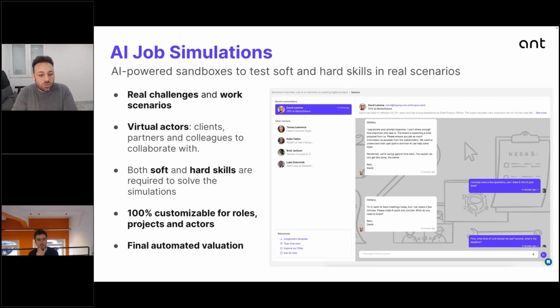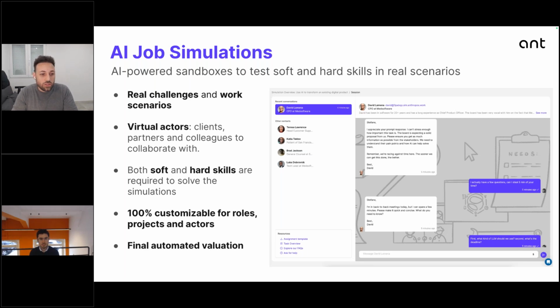So the idea is that we wanted to give you and your workforce the opportunity to interact with real clients, partners, colleagues, with the idea to replicate real scenarios. So think about job roles, tasks, or real projects.